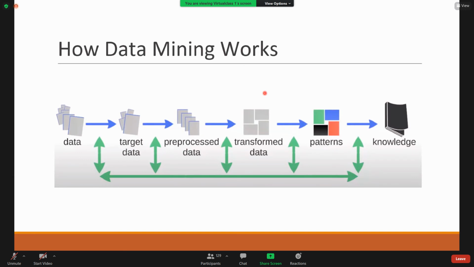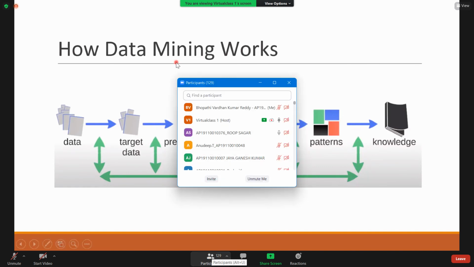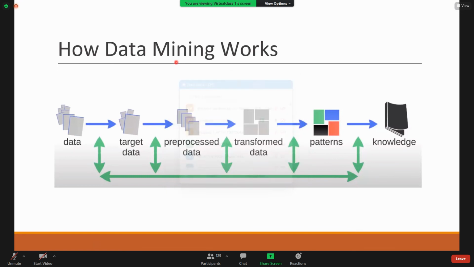That is mining. What do you mean by gold mining? We are extracting the hidden gold from rocks and all those things. Like that, data mining works. Data analysis is more about what exists in the data.